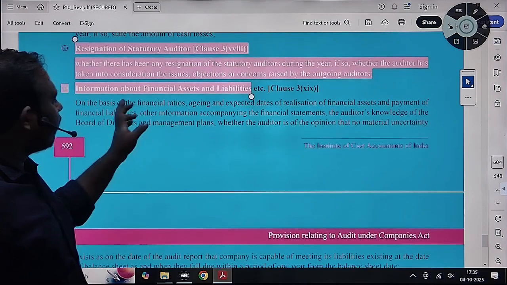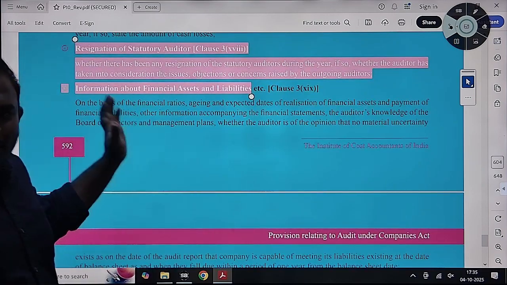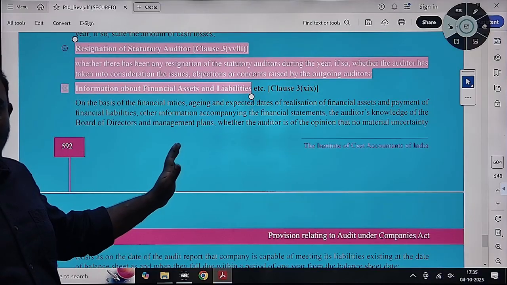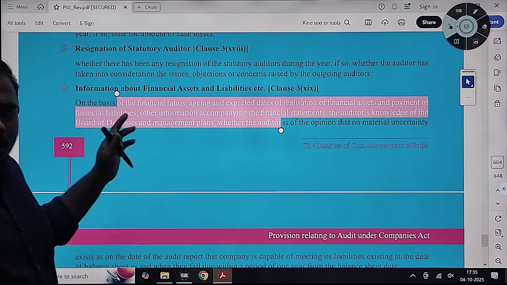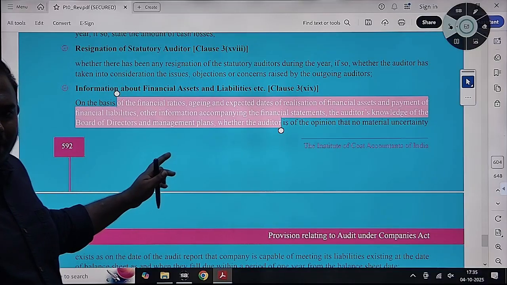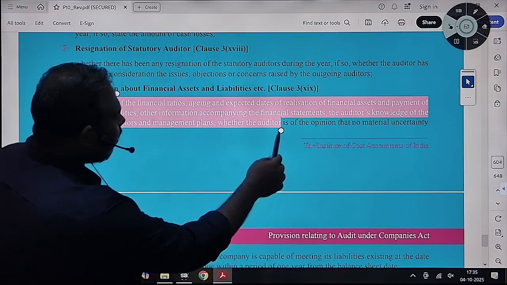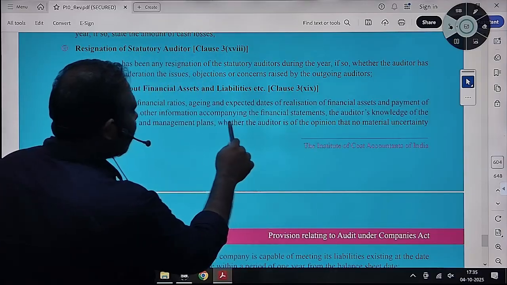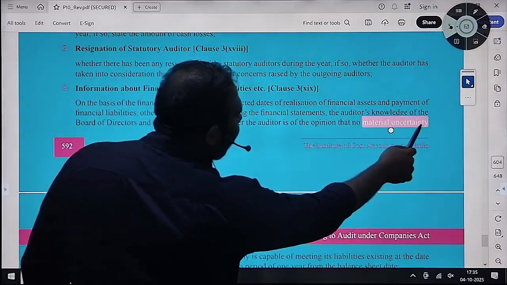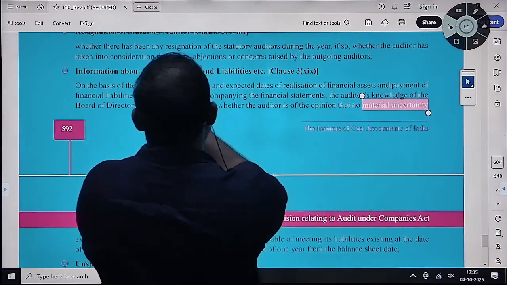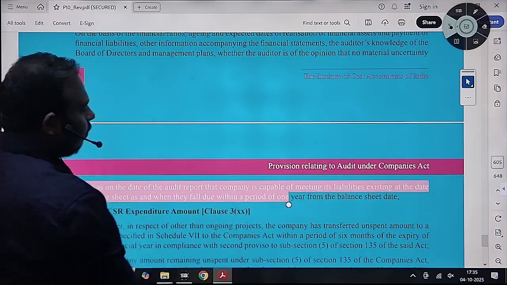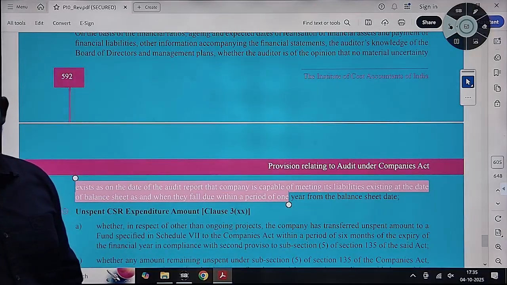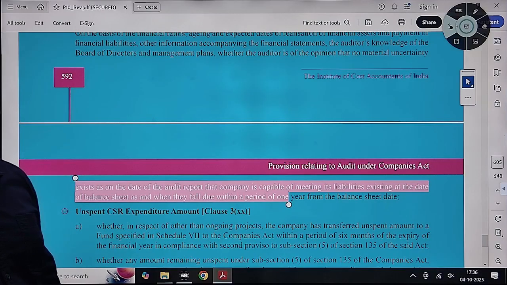Information from financial assets and liabilities, it is nothing but verification of going concern assumption, whether on the basis of expected dates of realization of financial assets and payment of financial liabilities, and other information, the auditor is of opinion that no material uncertainty exists as on the date of the audit report that the company is capable of meeting its liabilities. If the company is able to meet its liabilities, it is a going concern. If it is unable to meet its financial liabilities, it is not a going concern.